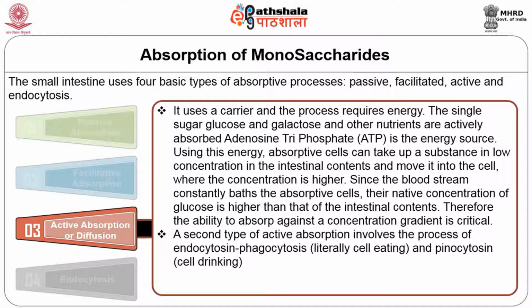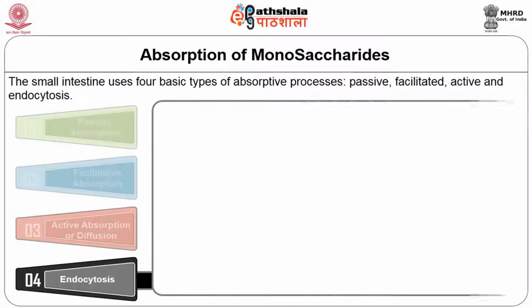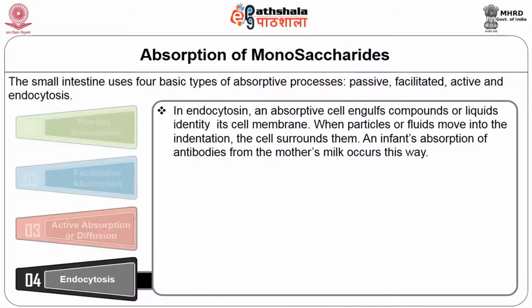A second type of active absorption involves the process of endocytosis: phagocytosis, literally cell eating, and pinocytosis, cell drinking. In endocytosis, an absorptive cell engulfs compounds or liquids into an indentation of its cell membrane. When particles or fluid move into the indentation, the cell surrounds them. An infant's absorption of antibodies from the mother occurs this way.